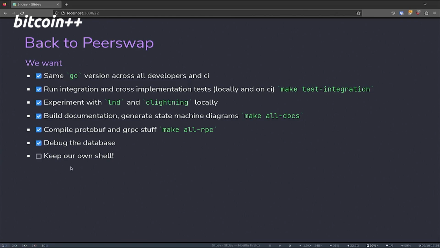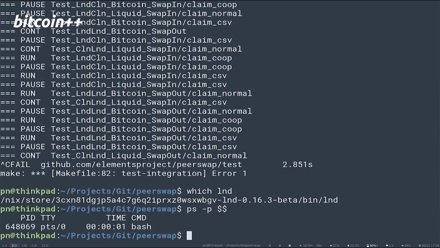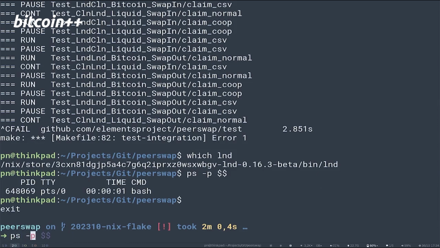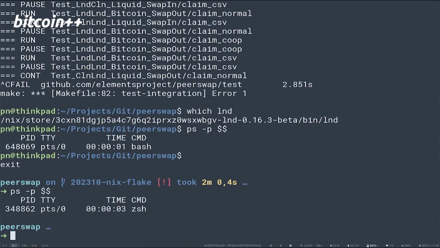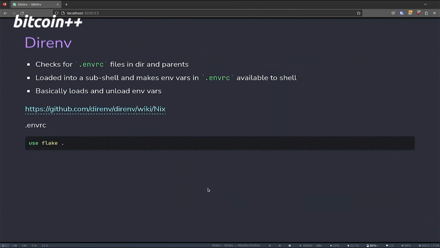Still open is that we keep our own shell. I don't know if you recognized this, but we are running in a bash, and originally the system uses ZSH. So that's also something that we want to have, so that we don't even recognize that we are running in a nix-shell here, and it just feels like our home system. That's also astonishingly easy to do.